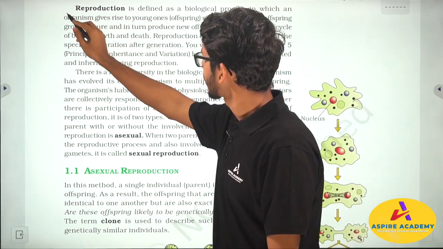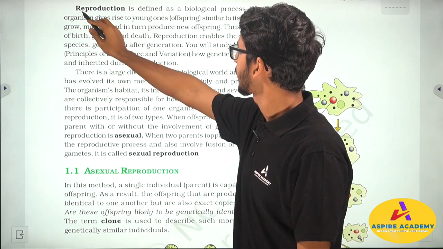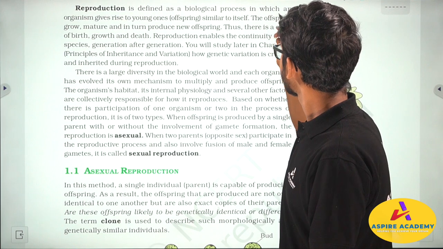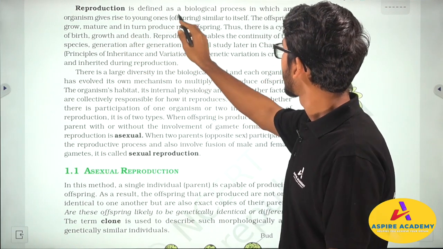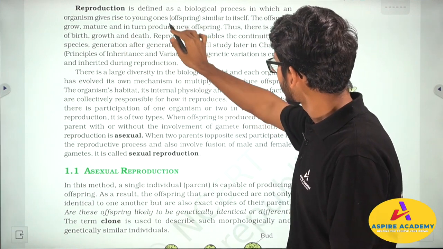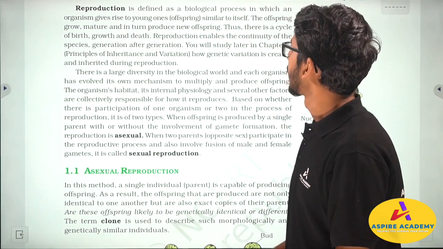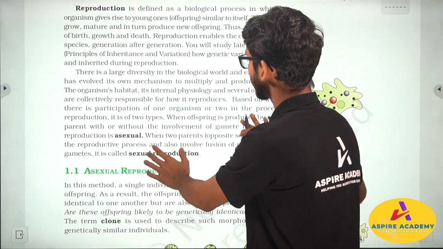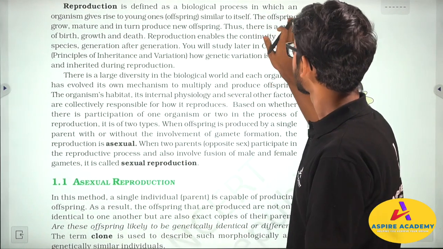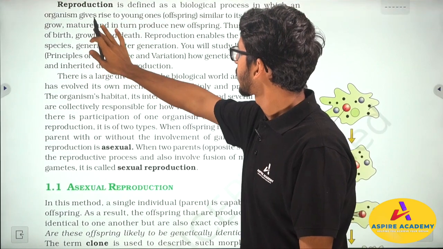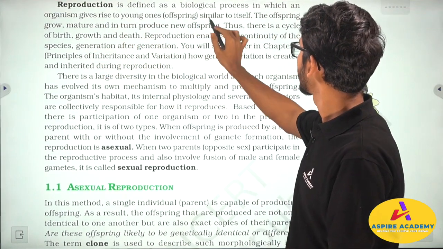If asked what is the definition of reproduction, you should write only this: reproduction is defined as a biological process in which an organism gives rise to young ones. You should write in brackets offspring, okay, similar to itself. So what is the contrasting fact here? That the offspring grow, mature, and in turn produce new offspring.